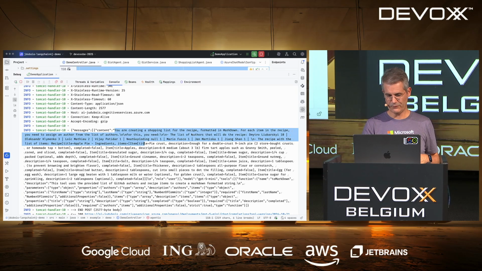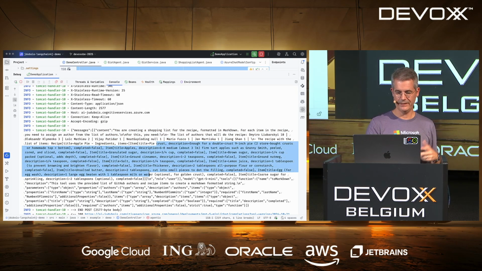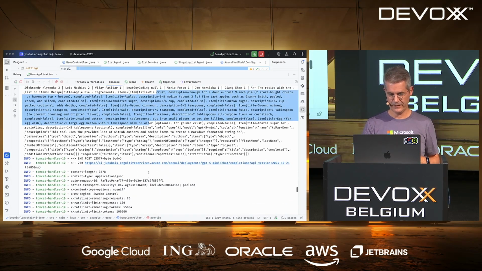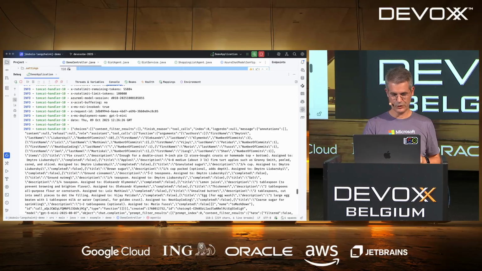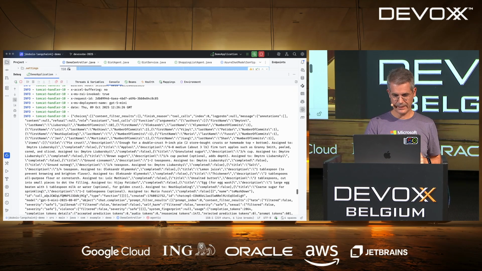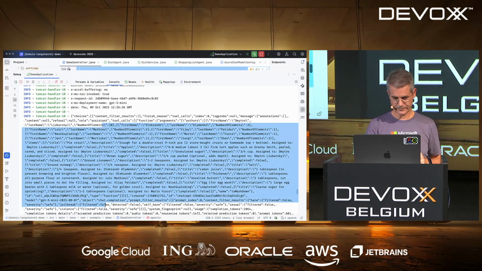And here is the list of authors that it got from one of the agents. And here is the apple pie ingredients that you got from the other agent. So we clearly see that it worked for sending everything to get the shopping list. And we're getting back here the shopping list.